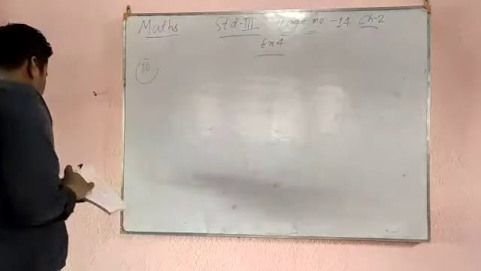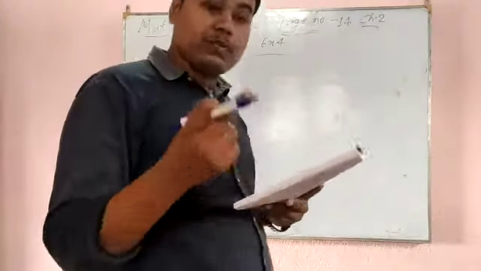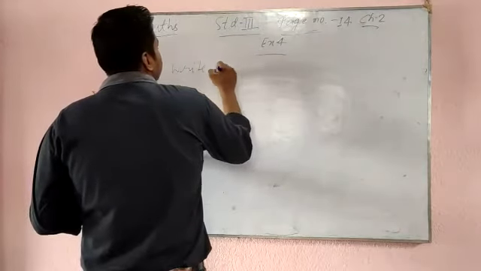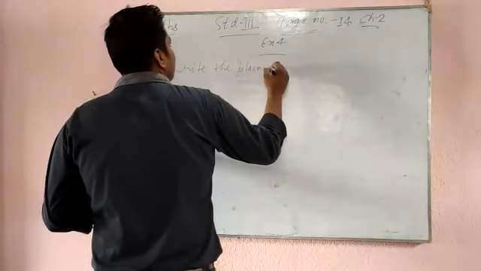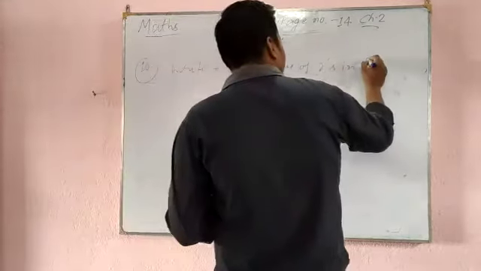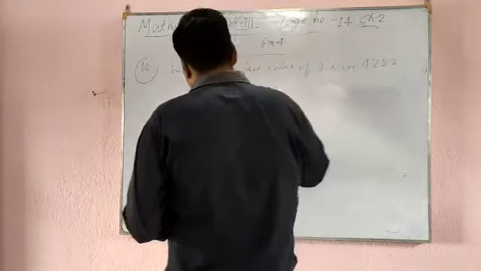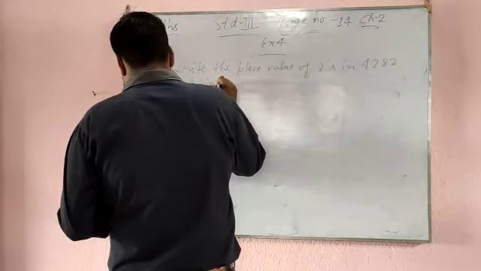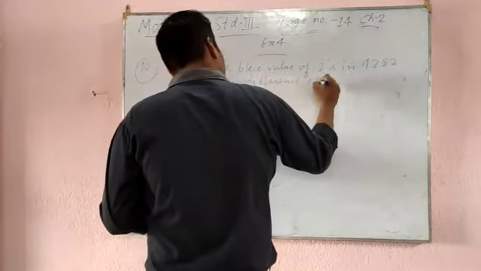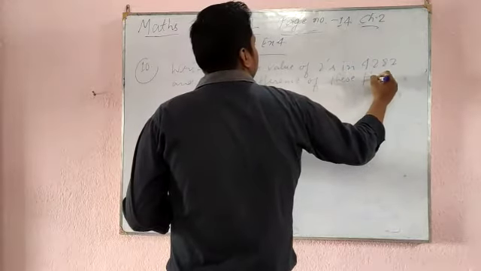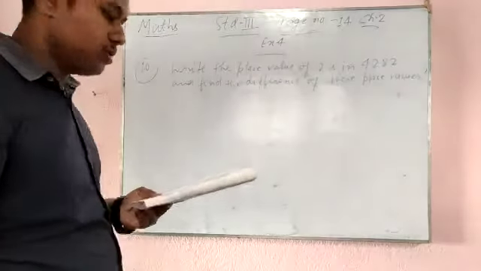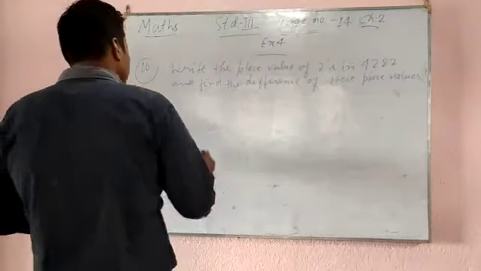The question is: write the place value of 2's in 4282, and find the difference of these place values. Write the place value of 2's in 4282 and find the difference. See the solution.